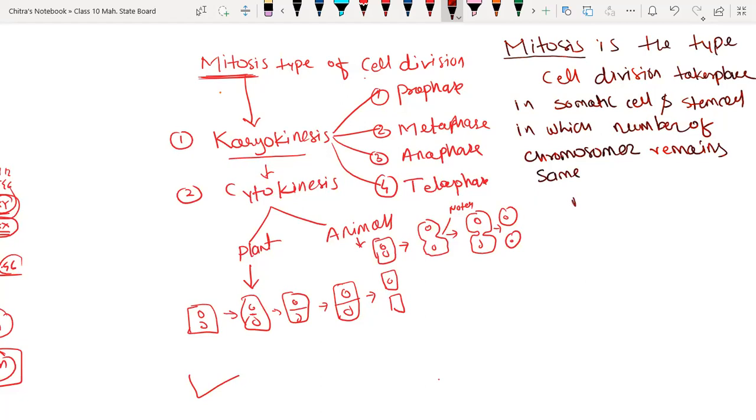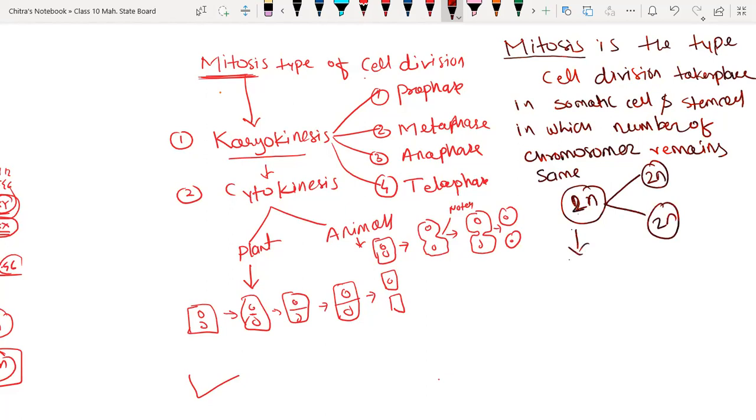That means 2n remains the same; 2n is the set of chromosomes. So the daughter cell will also have a 2n set of chromosomes, just like the parent cell.